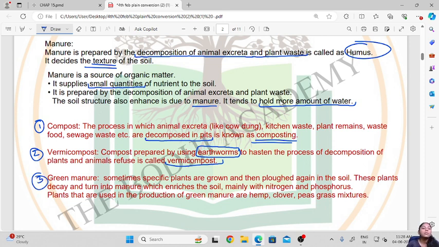Then the third type of manure is green manure. Now what happens in this? Sometimes specific plants are grown and then plowed back into the soil. So certain plants are grown on the farming land and then plowed back into the soil, okay, so they are buried under the soil. Then these plants will decay and turn into manure which will enrich the soil, and this mainly gives us nitrogen and phosphorus. The plants used in such green manuring are hemp, clover, pea, grass mix, etc.